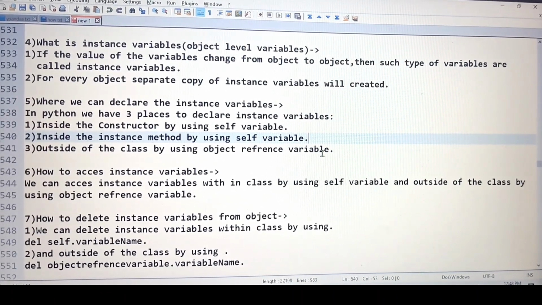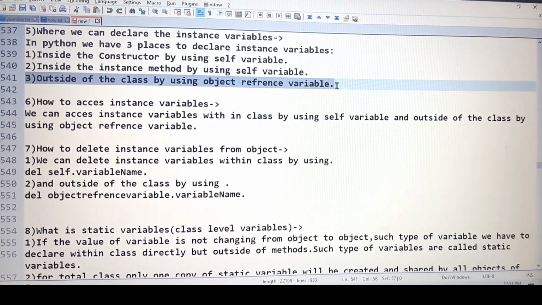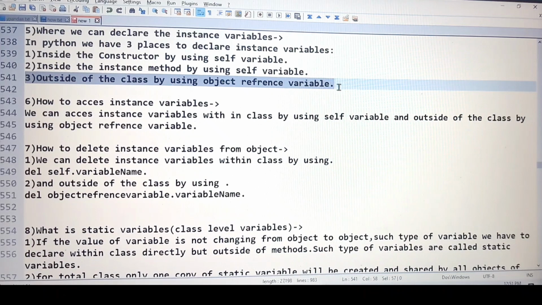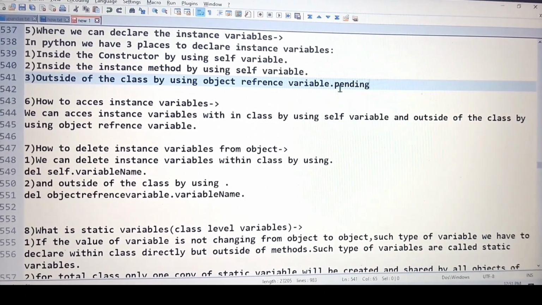Outside of the class by using the object reference variable. For the time being, I have not shown you this example, so don't worry, we will see this one also. The next point is pending; you can keep writing pending. We will show this example also.